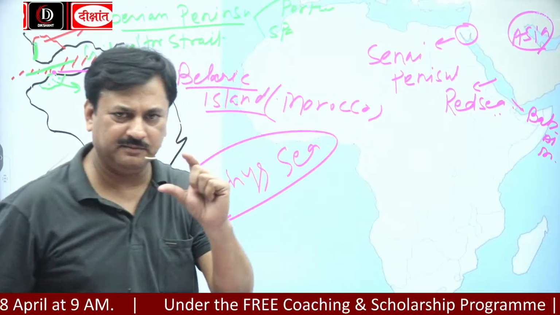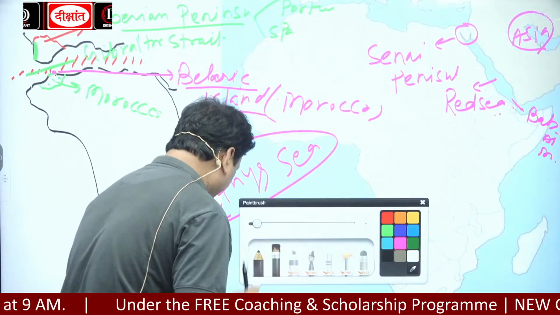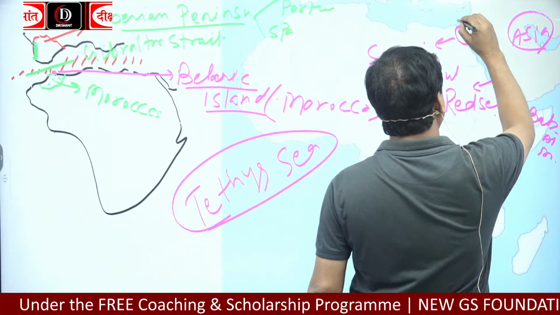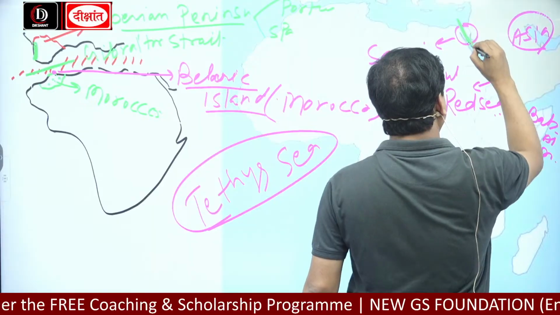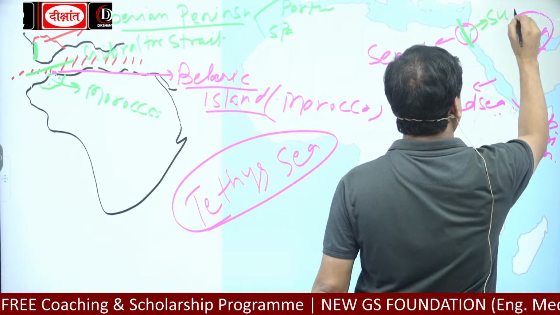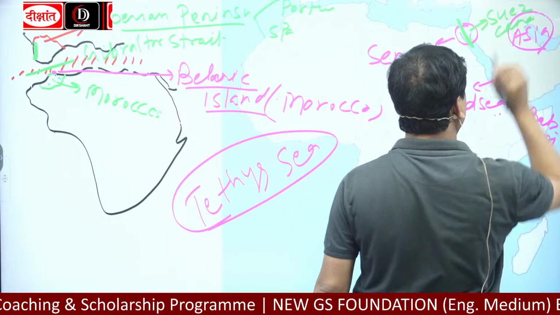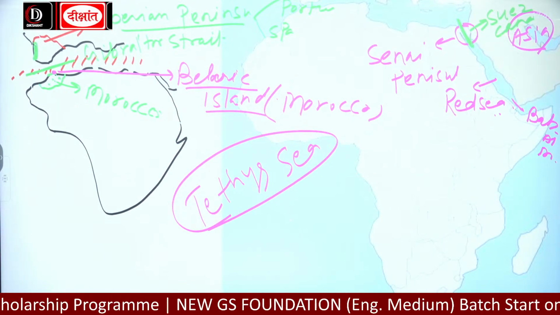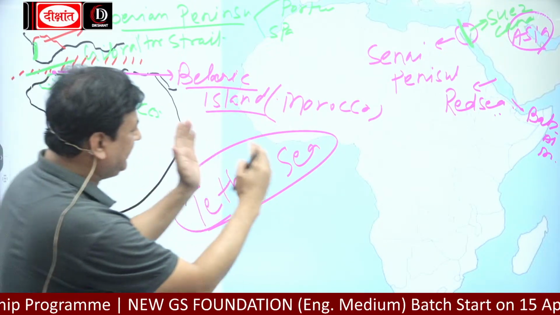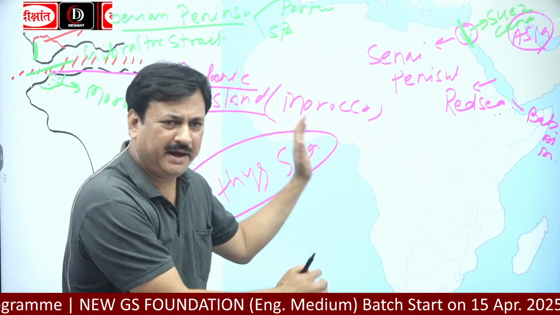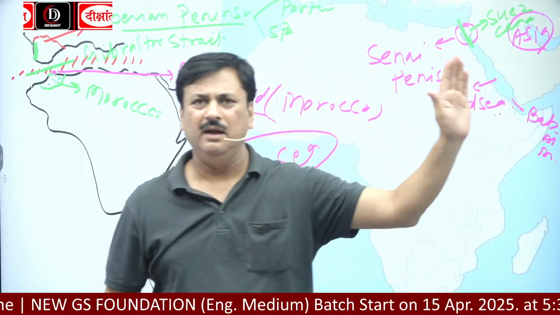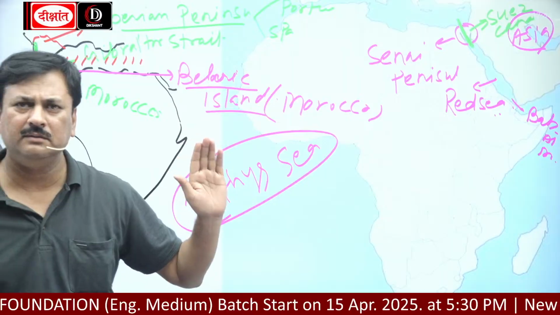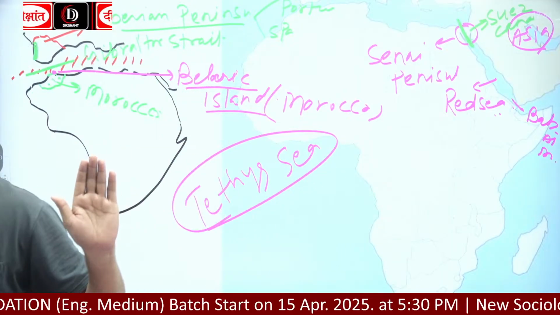Very small region. And in 1869, by cutting this Sinai Peninsula, okay, the Suez Canal, which canal? The Suez Canal has been constructed. Okay? So the African continent is separated from Asia. How has it been separated?